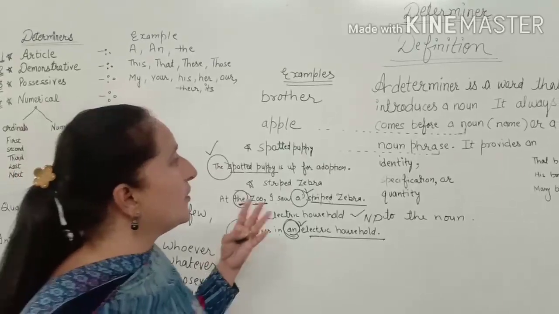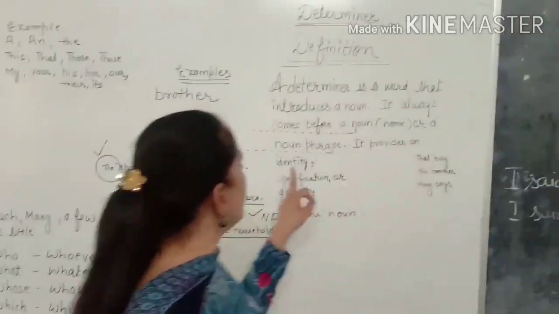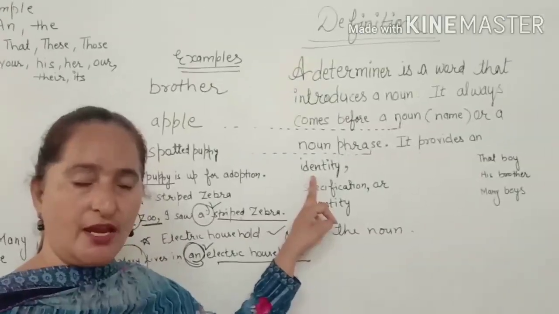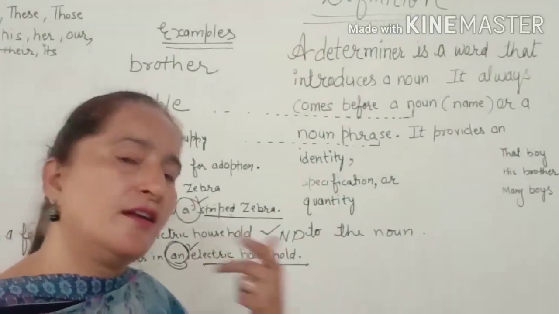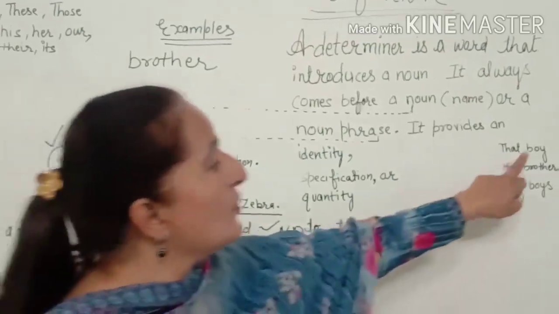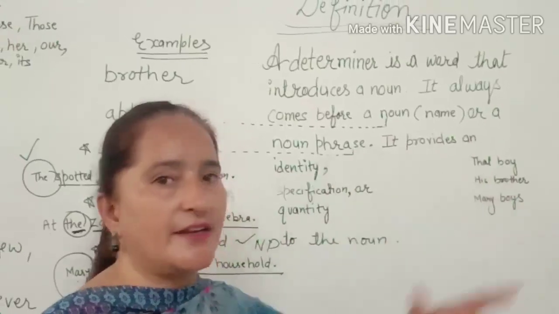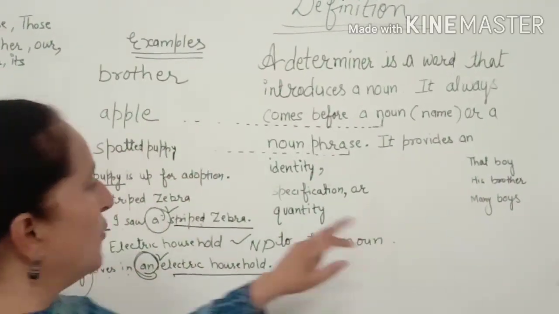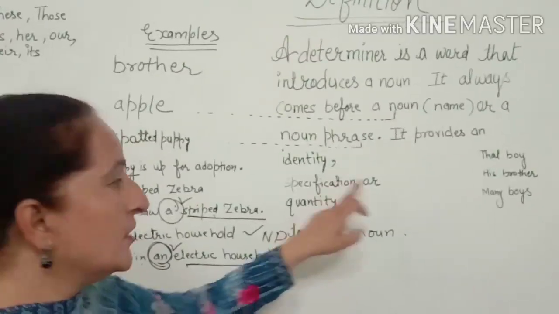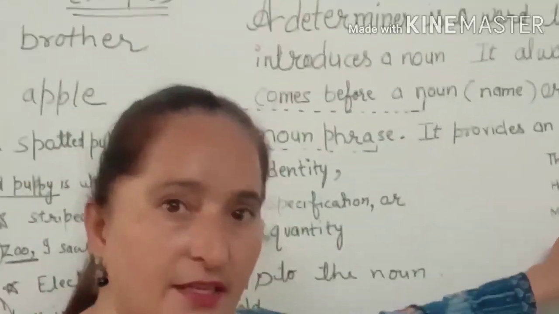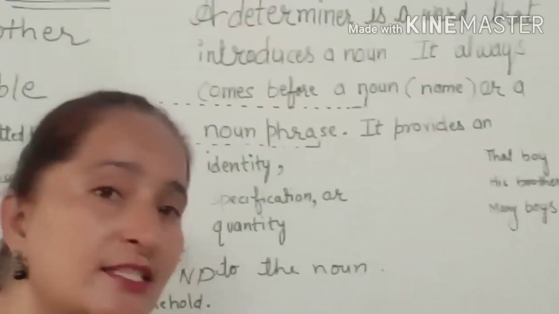Next, it provides an identity. To whom does it provide identity? To the nouns. Like boy. So that boy. That is the identity of that boy. Specification: it specifies a noun. Here the noun is brother, and if I write here his, so his brother.